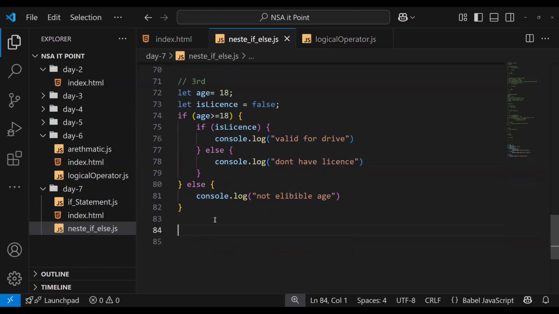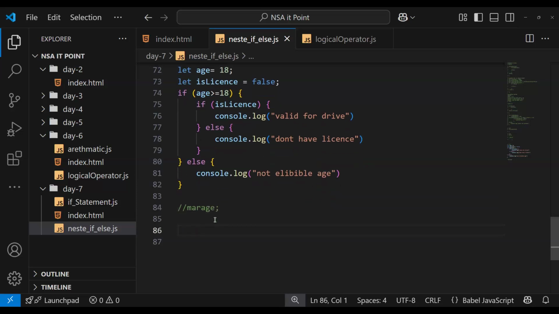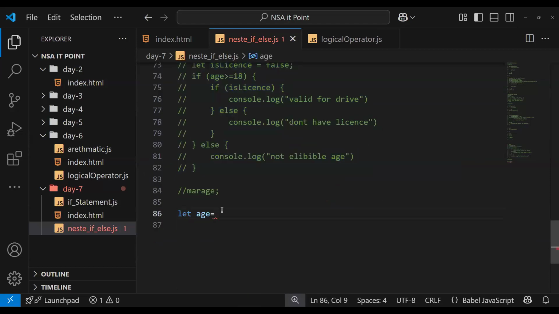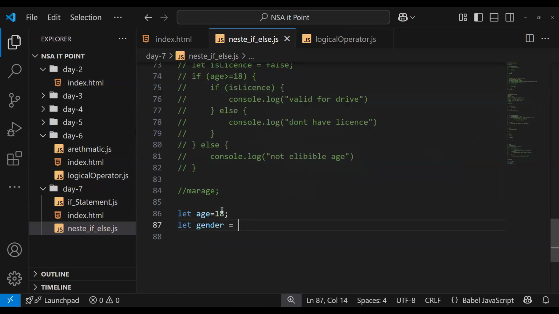Let's see another example for the marriage. What do we have for the marriage? First we need age, let's say 18, and we need gender. Let gender be male or female. Let's see male.